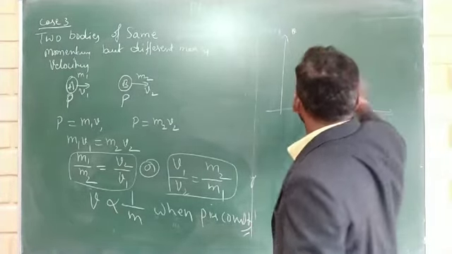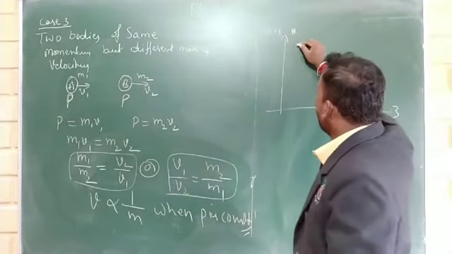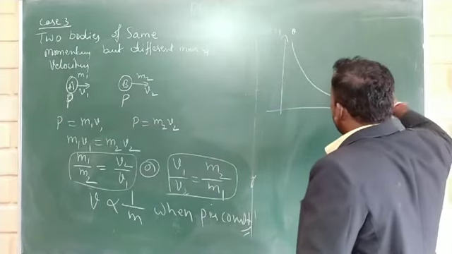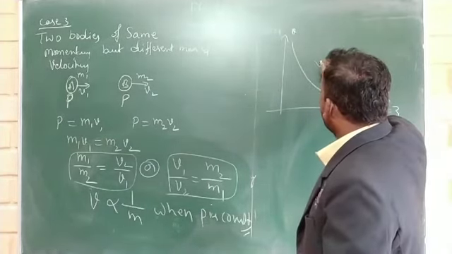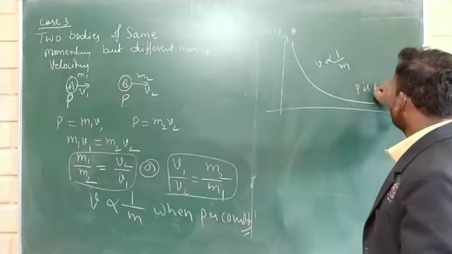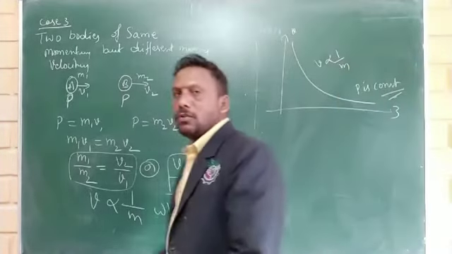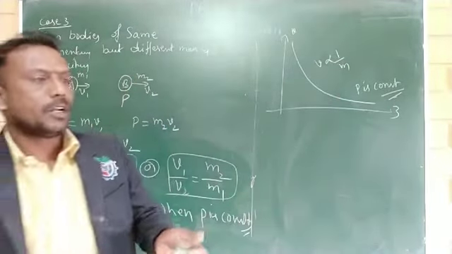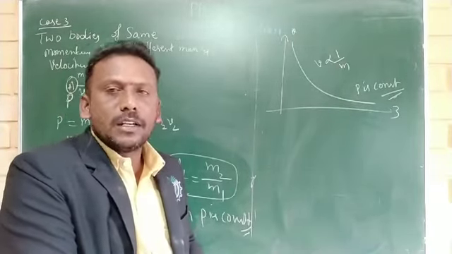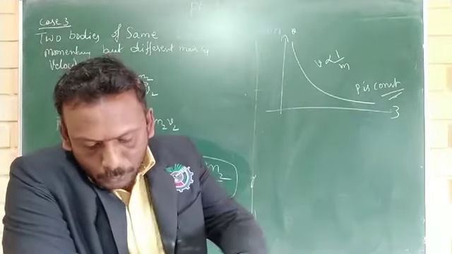Therefore, the graph of V versus M. This is V and this is M. If mass increases, velocity will decrease. V is inversely proportional to 1 over M and P is constant. This is the graph for two bodies of mass M1 and M2 moving with velocities V1 and V2 with constant momentum. This is about the momentum of the body.